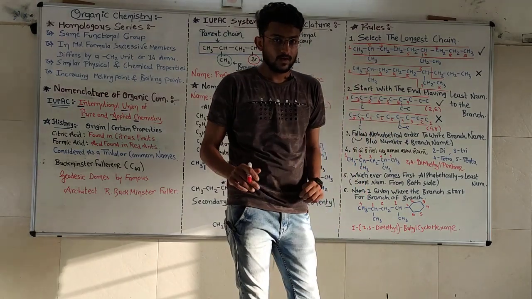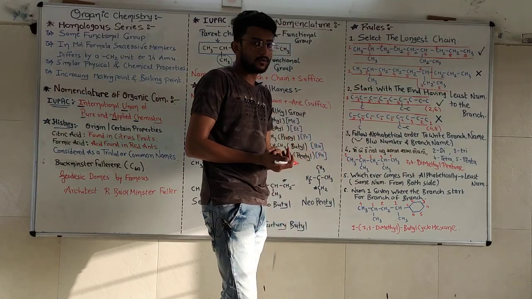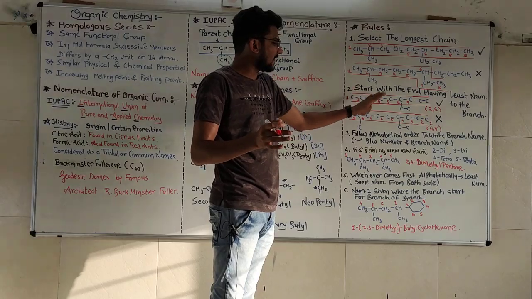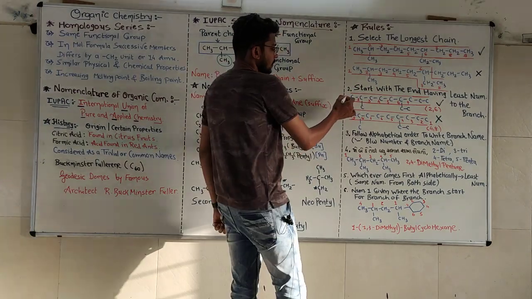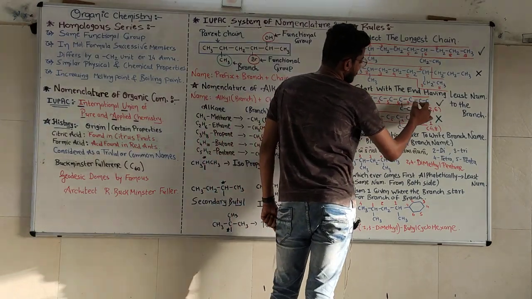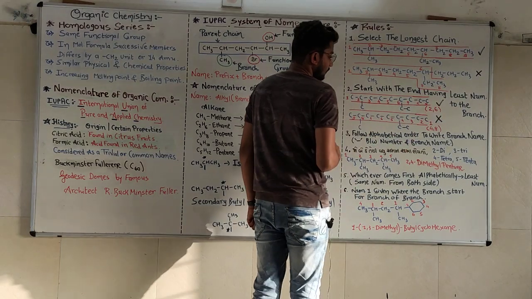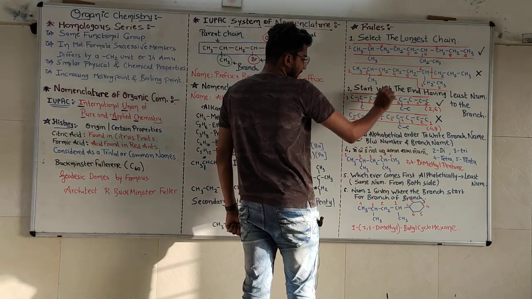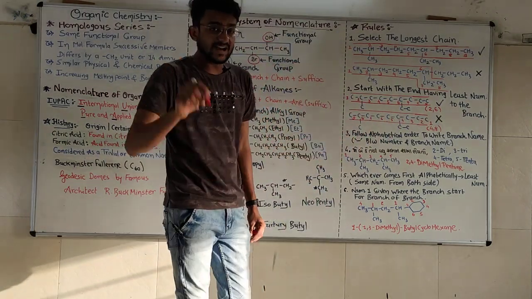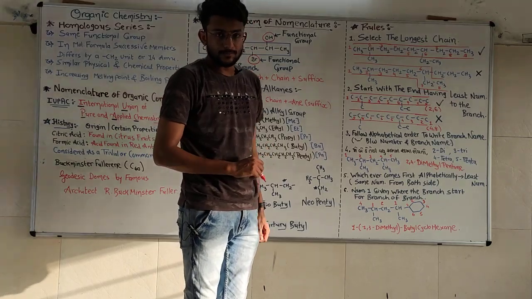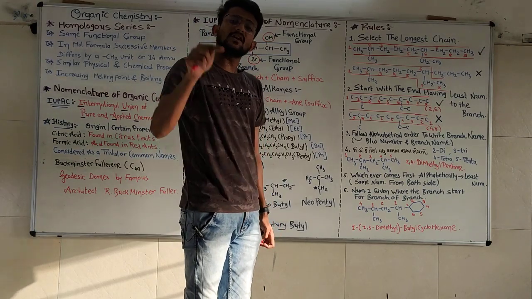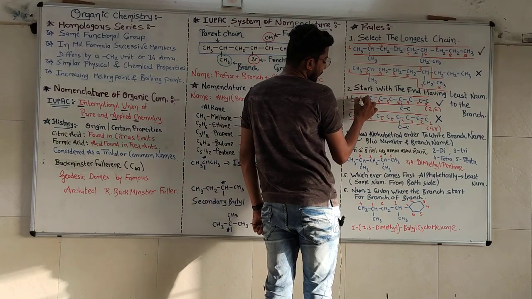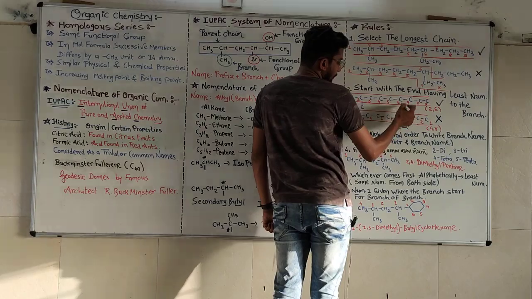That is the rule. Okay, the possibilities in the same compound. I have not written the hydrogens because they are not needed right now. So our chain was 1, 2, 3, 4, 5, 6, 7, 8 and 9. Likewise 1, 2, 3, 4, 5, 6, 7, 8, 9. From the beginning or from the end, which one is right? According to our rule, the least number to the branch will be right. So if we start from here, the first branch will obtain number 2 and the second branch will obtain number 6.